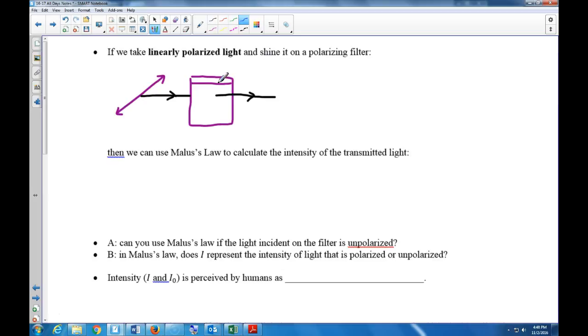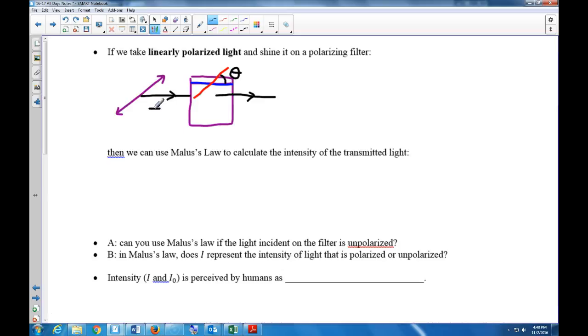The filter, I'll do this in blue. There's the transmission axis. Let me make the polarization plane in red. Here's the polarization plane. Whoa, that's not the angle. It's like this. And the angle between those two, that I will do in black. That angle is theta. Theta is the angle between the transmission axis in blue and the polarization plane in red.